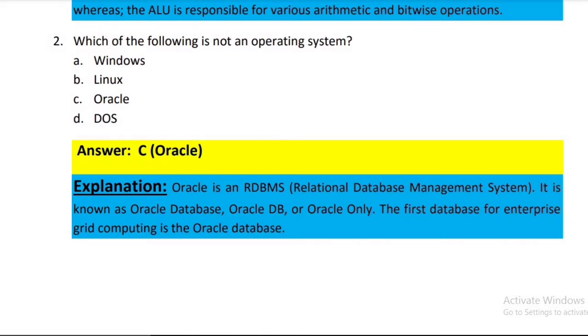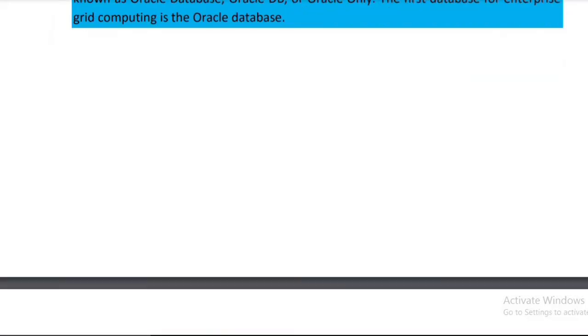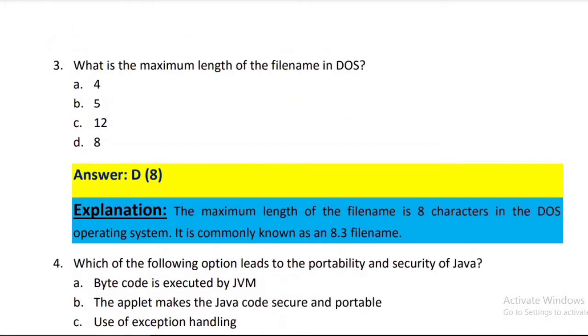And in number 3, the question is, what is the maximum length of the file name in DOS? The options are A 4, B 5, C 12, and D 8. The correct answer is option number D, that is 8. The maximum length of the file name is 8 characters in the DOS operating system. DOS is an operating system. It is commonly known as an 8.3 file name, right?